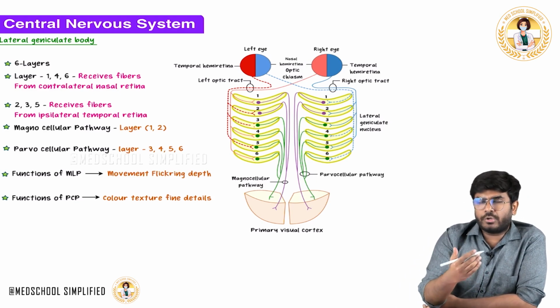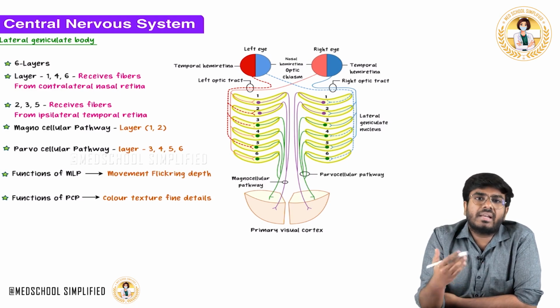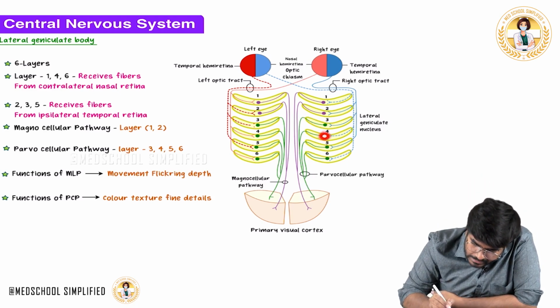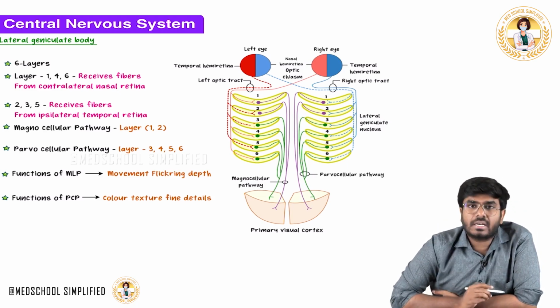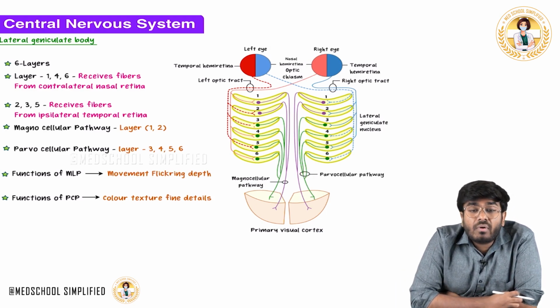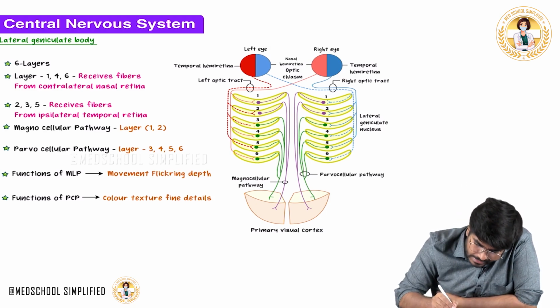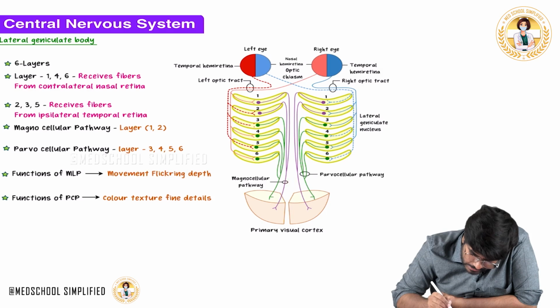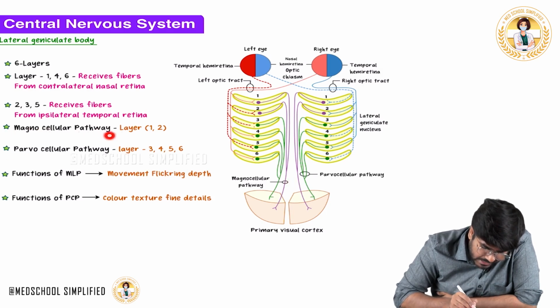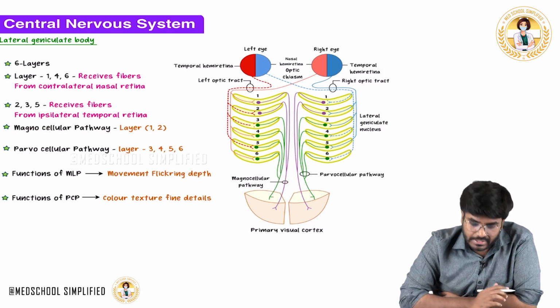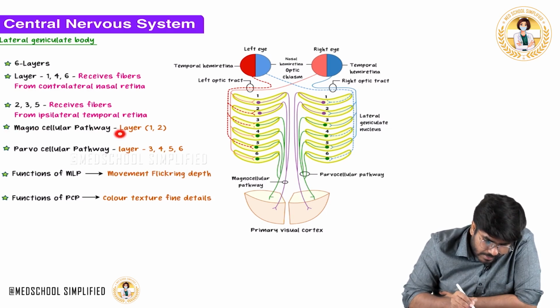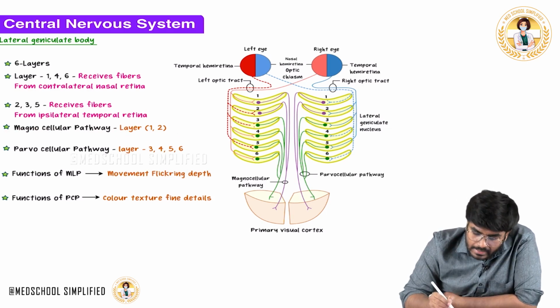Okay, the neurons are not actually going to be green in color, it's just for your understanding purpose. From here, these green color nerve fibers are coming and they are forming one output. So layer number 1 and 2 form one tract, which is called the magnocellular pathway. The magnocellular pathway is the output from the lateral geniculate body. The magnocellular pathway is coming from layer number 1 and 2.